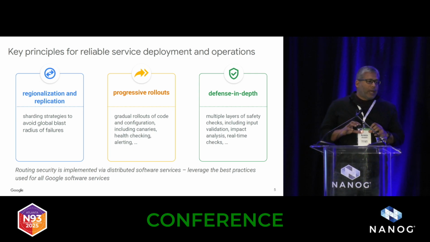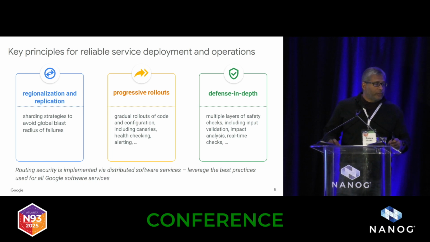Now, with that bit of background, I wanted to talk a little bit in this section about how we've architected and deployed our services for route filtering, specifically for high availability and resilience. We tried to approach this in the same way that we have built all of Google's software services. In other words, looking at them the same way as we build other distributed services and using the same techniques to ensure their reliability and scale. So I just wanted to mention a few of the key principles that have been specifically important for the route filtering problem.